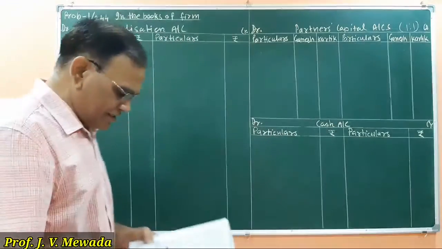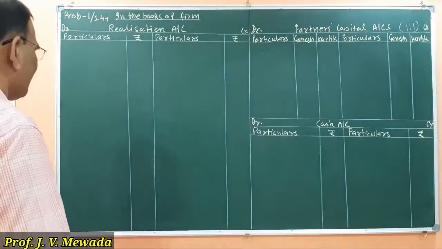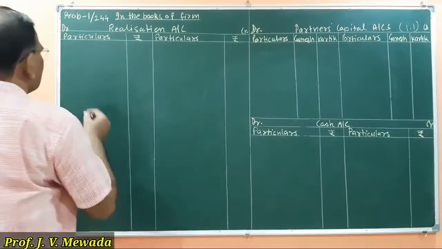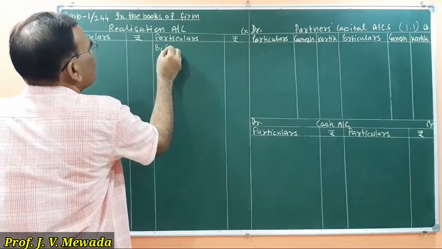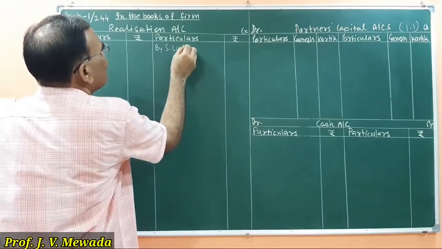We have creditors 18,400. On the credit side we will write by sundry liabilities.